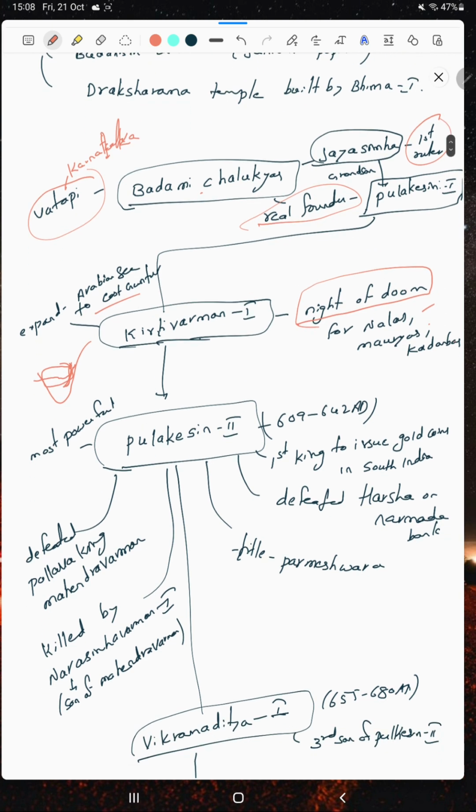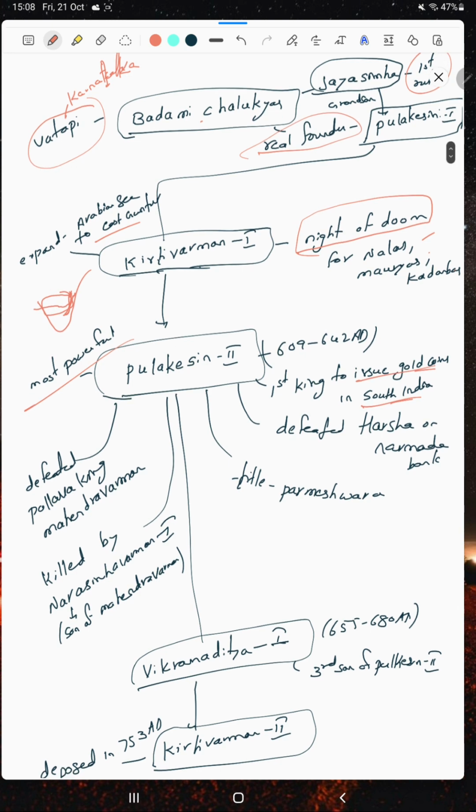After Kirtivarman I, there is the famous king Pulakesini II. He is the most powerful king of the Badami Chalukyas. Pulakesini II was the first king to issue gold coins in South India. He defeated Harshavardhana on the Narmada banks.